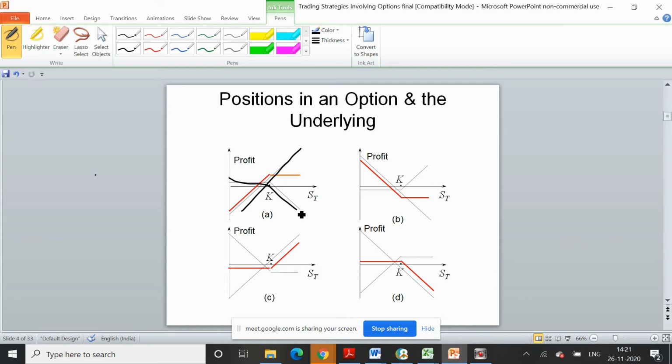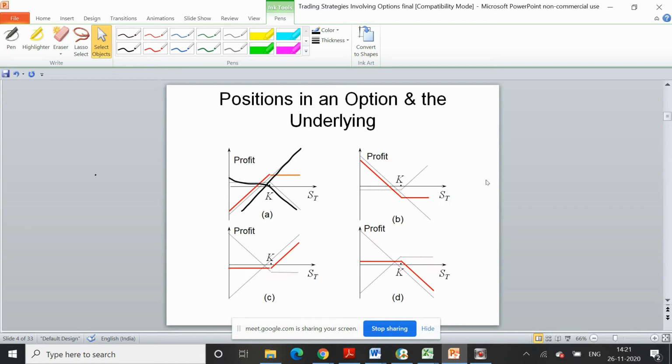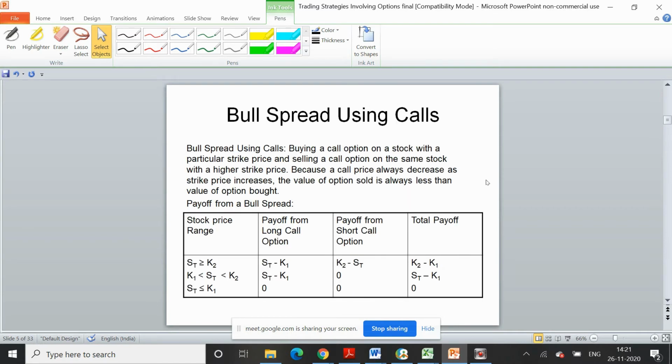So like this, we can design payoffs for various types of contracts. I'm talking about the bull spread strategy or spread strategies. Very famous ones are the bull spread strategy, bear spread strategy, butterfly strategy, and box spread strategy. We'll discuss each one of them one by one.